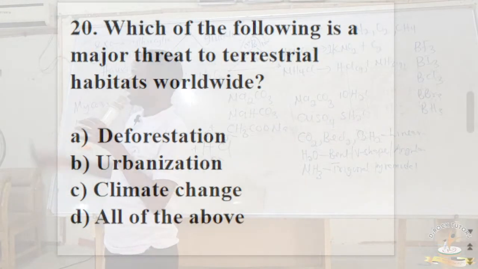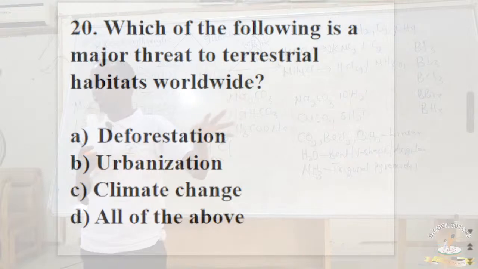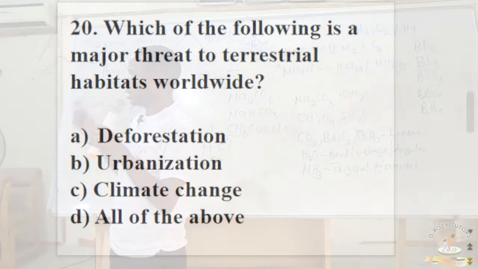And not only that, climate change. Due to climate change, rains are no longer falling as much as they used to, and because of that, a lot of trees are actually dying and going into extinction. So deforestation is a threat, urbanization is a threat, climate change is a threat. So the correct answer here is all of the above.